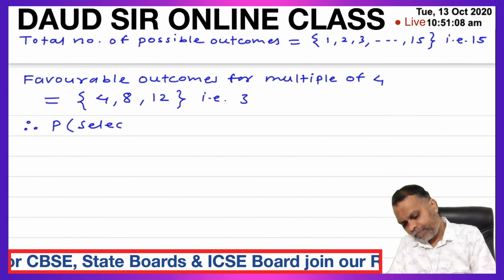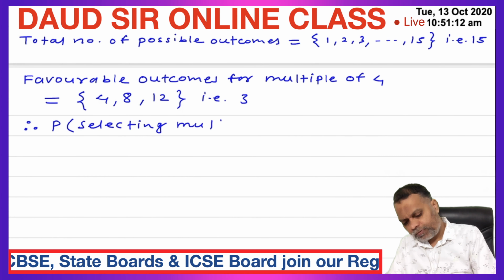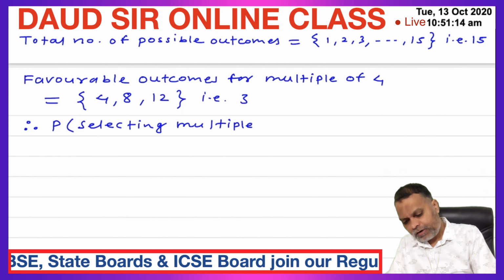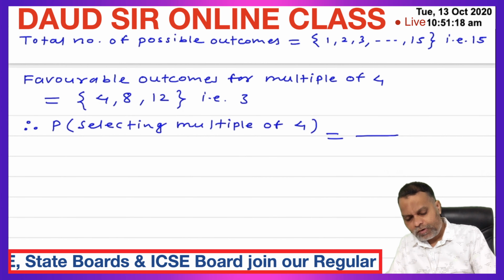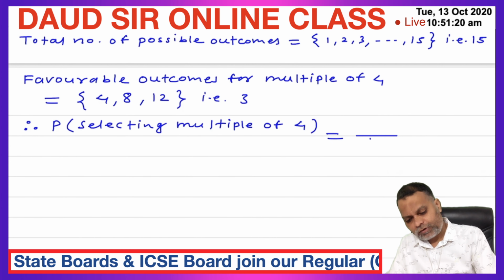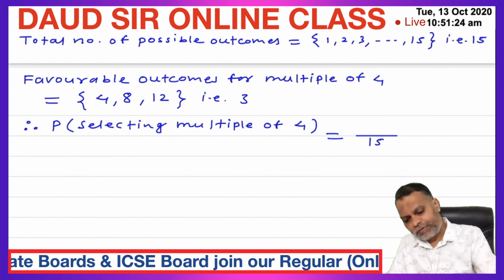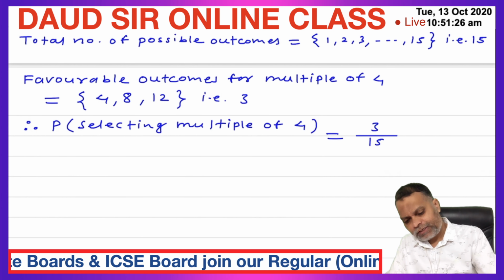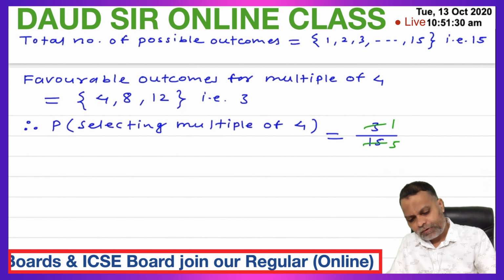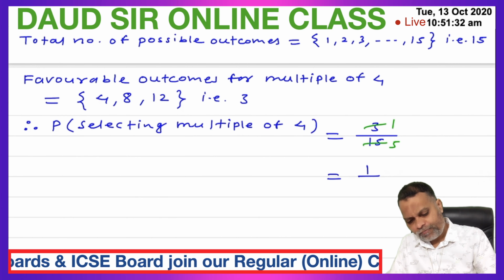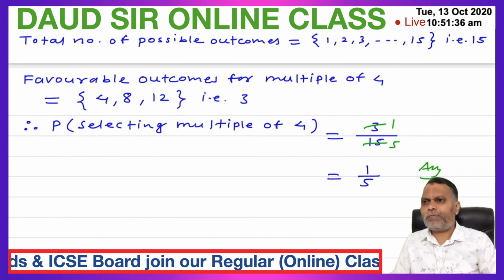selecting multiple of 4 is equal to total possible outcomes 15, favorable outcomes 3. 3 ones are 3, 3 fives are 15. So probability is 1 upon 5.